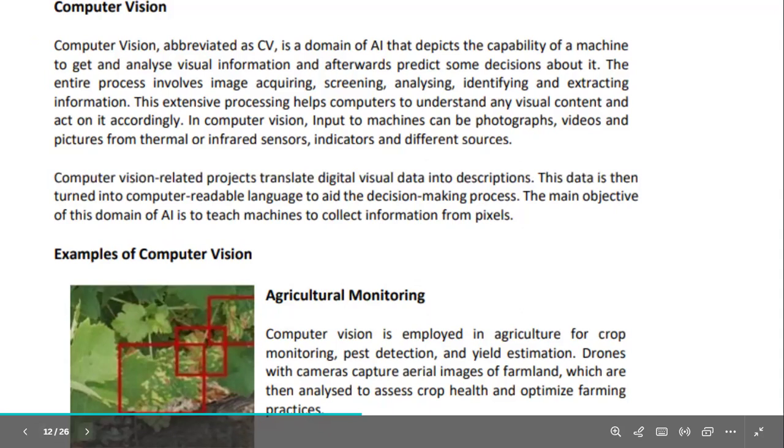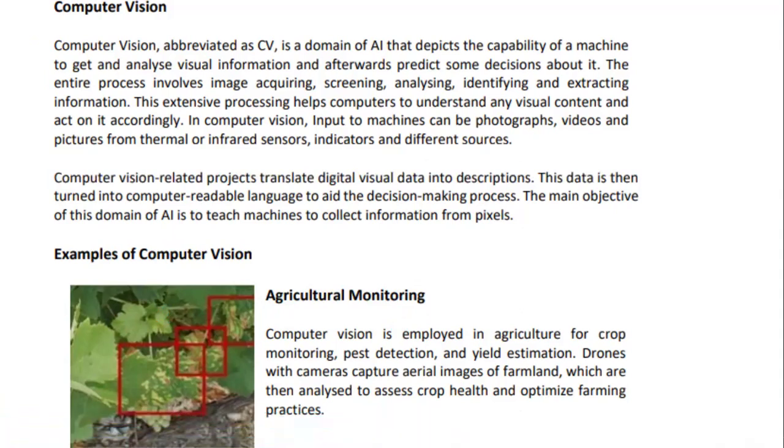This is the definition of computer vision which you will write, and an example of computer vision is agriculture monitoring, how they are using it in crop monitoring. In the Telangana government also they came with this application, and you can write that they are going to the villages and making the people download that application on their smartphones. Once they click on that, there is a camera option. They have to scan the plant. Once it is scanned, if it is affected with any pest, it will detect that and tell what type of pesticide the farmer has to use and how much.